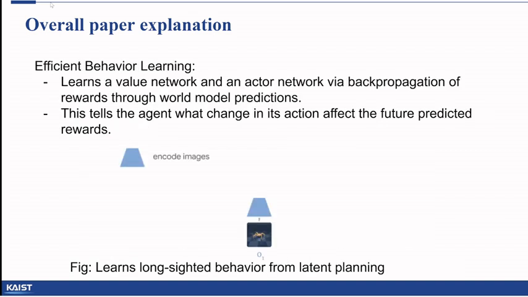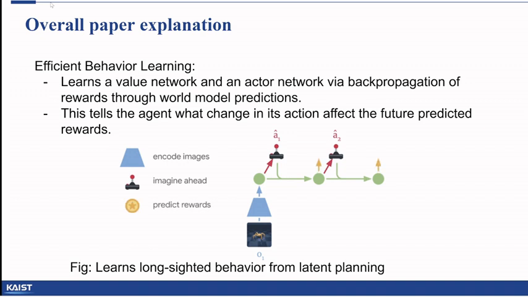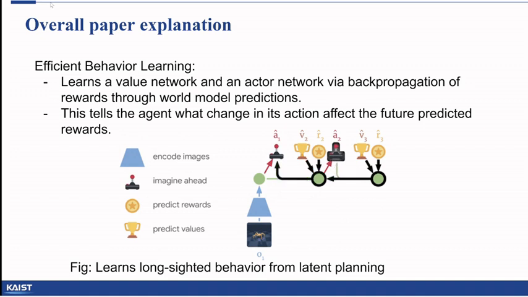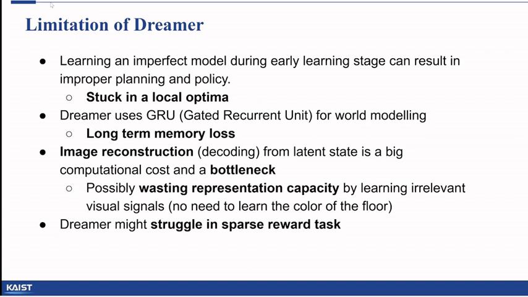We learn a behavior policy through an actor-critic style of learning, where the agent learns a value network and an actor network via backpropagation of the predicted rewards and future latent state. This tells the agent how its current action affects the future predicted rewards. This is very similar to how a human would imagine good and bad scenarios and evaluate different actions in their imagination.